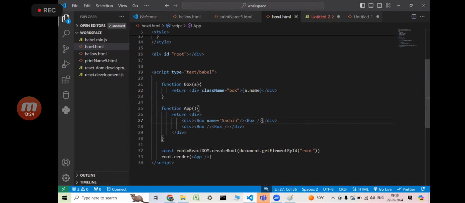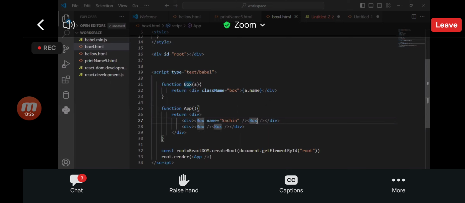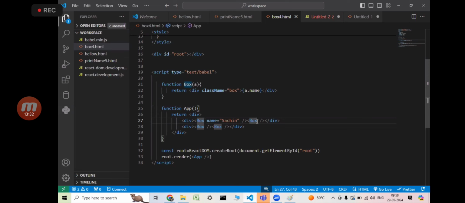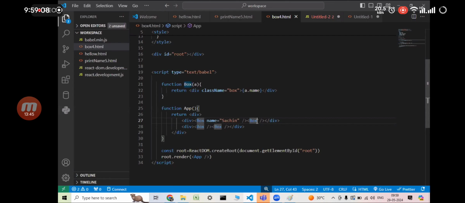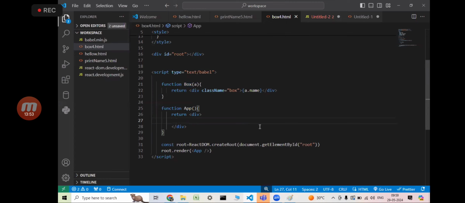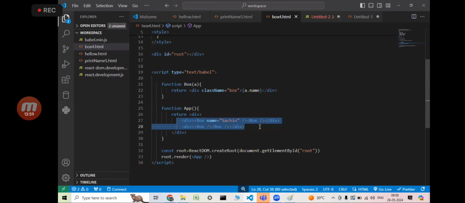Okay, N1 is not required, just leave it. My second box, tell me. Dhoni, right? Okay, how can we pass the data to the component? Through attributes or not? When can we pass the data to the component? How do you set attributes? For example, box is what? A component. For example, this code is not there. Can I pass the data to the box? When can we pass the data to the component? Whenever the component is loaded, or not. While loading only we can pass the data, or not.